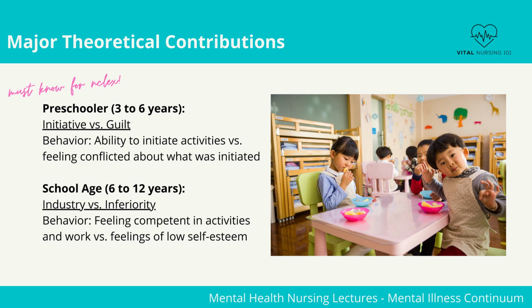During school age phase, this is the stage of industry versus inferiority. Behavior during this time includes feeling competent in activities and work versus feelings of low self-esteem. Positive effect, I'm getting really good at playing the violin since I started taking lessons. Negative effect, I'm not smart because I can't read as fast as everyone else.